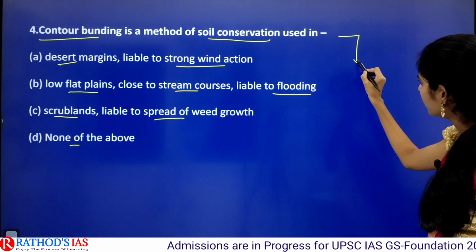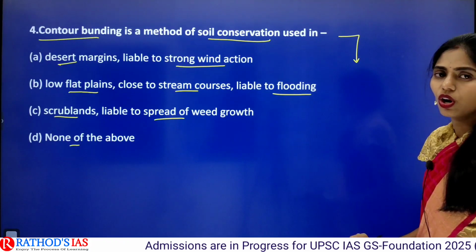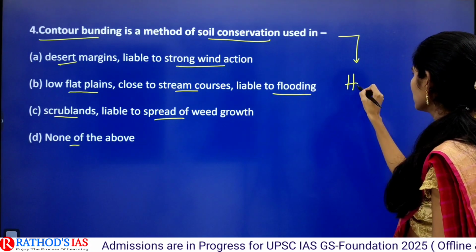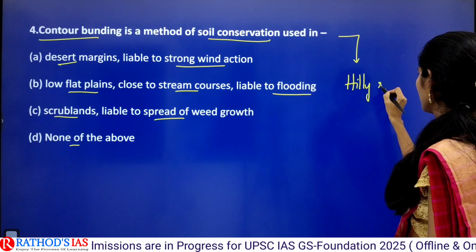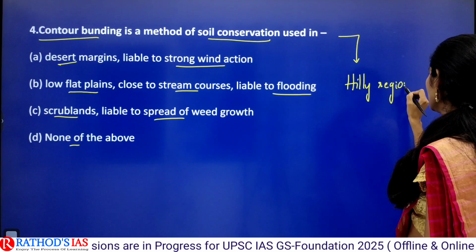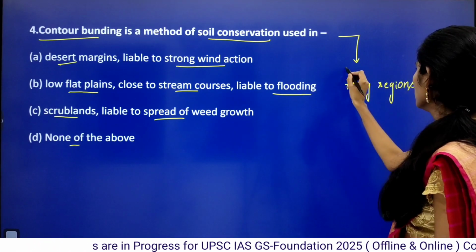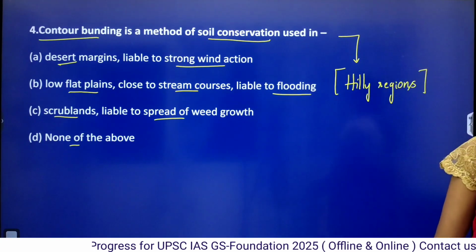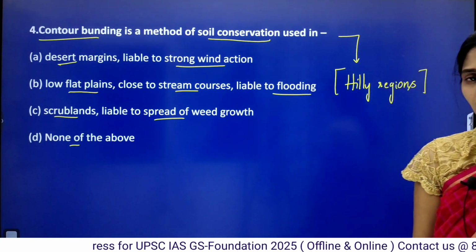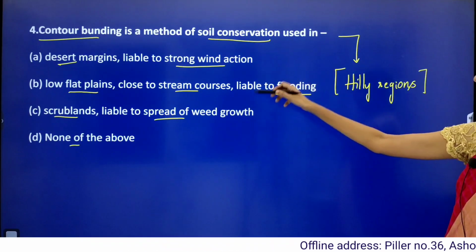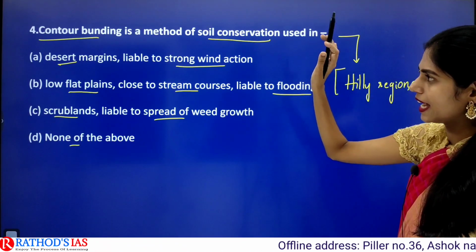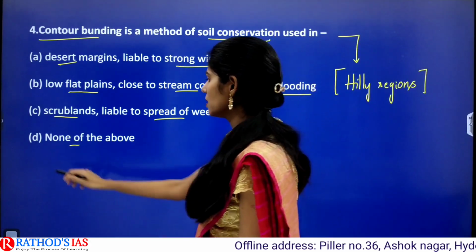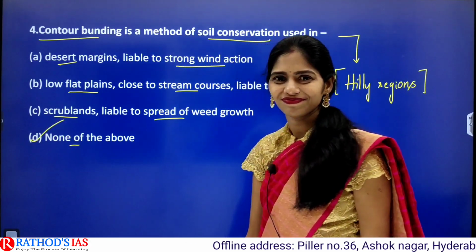Especially this method of soil conservation, to prevent soil erosion, is seen in hilly regions. This method is used for soil conservation, water conservation, moisture retention, etc. So none of these three meets the exact place where we use contour bunding. So the correct option is D, none of the above.